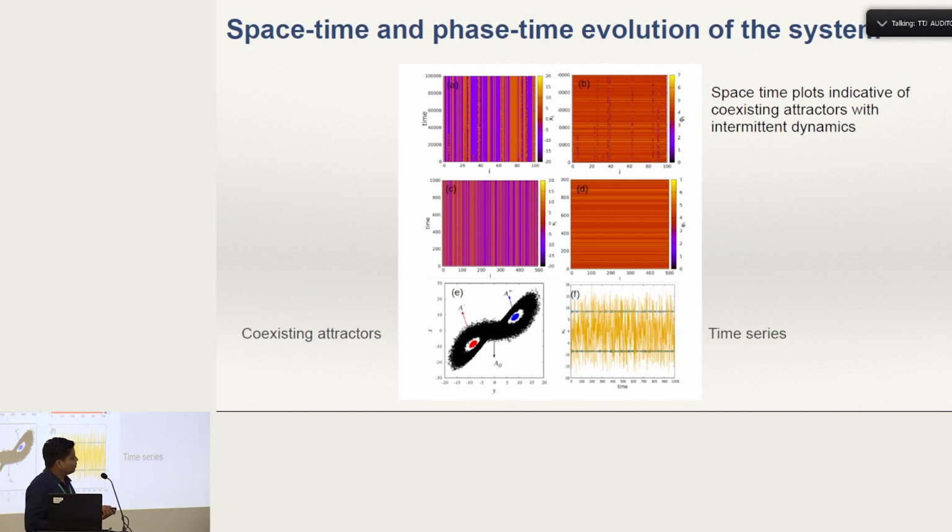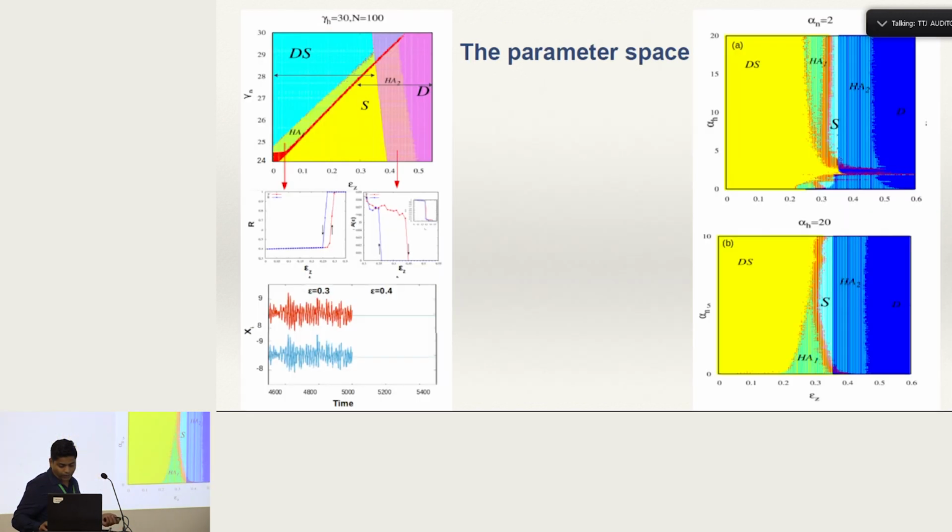This is the space-time plots and the phase-time plots for the dynamics. It is essentially calculated for 500 oscillators, but over here I am showing it for 100 oscillators to show the intermittent dynamics, that in between there are lines and then suddenly they disappear. This simply shows that the associated attractors are intermittent attractors. And here is the time series for all the oscillators. The time series having very large amplitudes are A0 type, whereas the time series with very small amplitudes are the A plus or A minus type attractors.